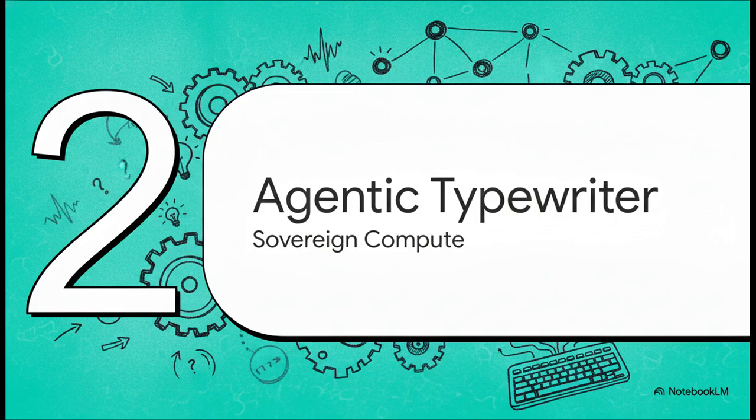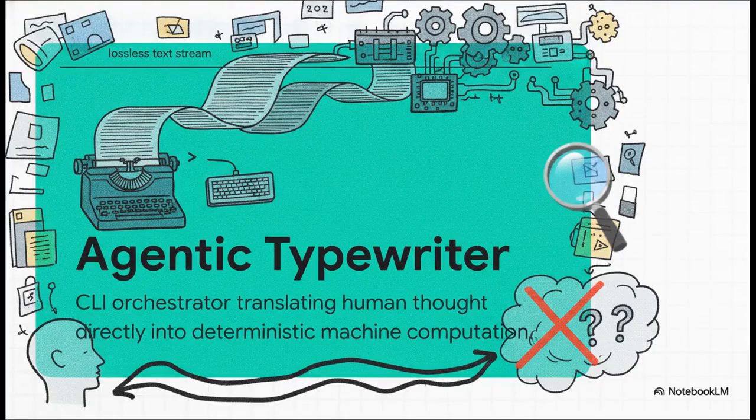Meet the agentic typewriter. This is where things get incredibly interesting. The agentic typewriter, which is powered by tools like the Gemini CLI, is defined as an autonomous orchestrator. The sources actually call it a polycritus, acting as a direct translator of human thought right into machine computation. It interacts with a pure, lossless text stream to completely bypass all that probabilistic AI guessing we just talked about. Think of it as a system built entirely on exact, deterministic keystrokes. No clunky drop-down menus, no foggy AI hallucinations in the cloud, just precise text execution.